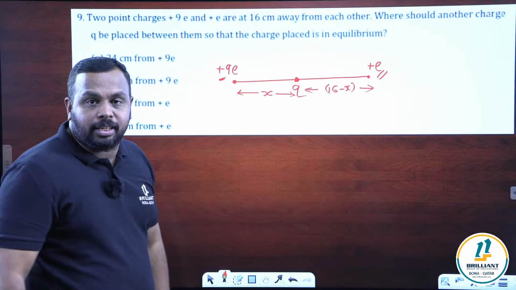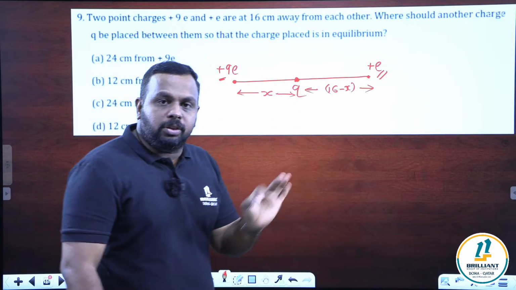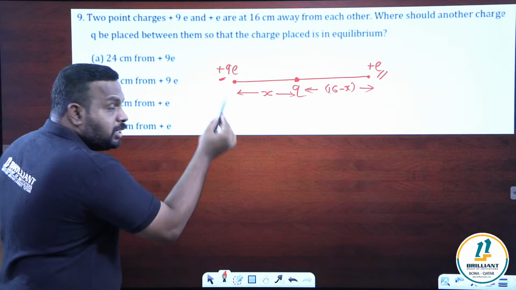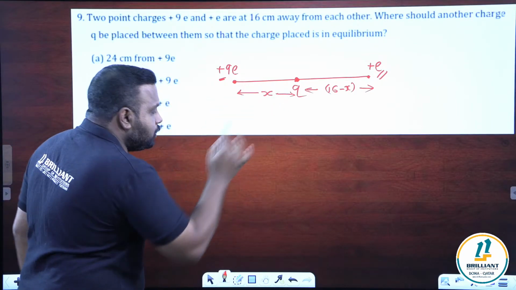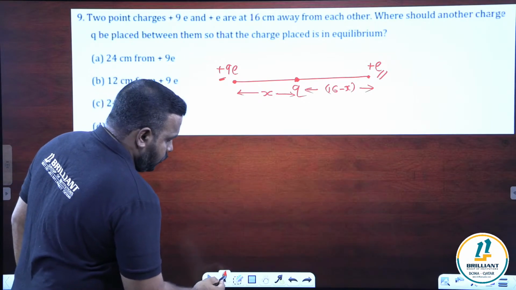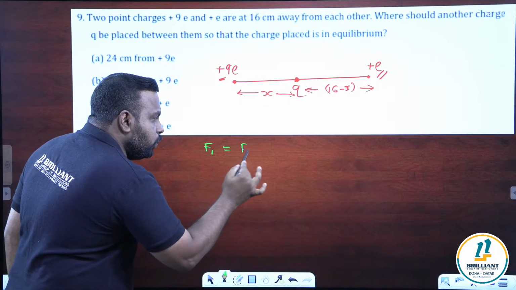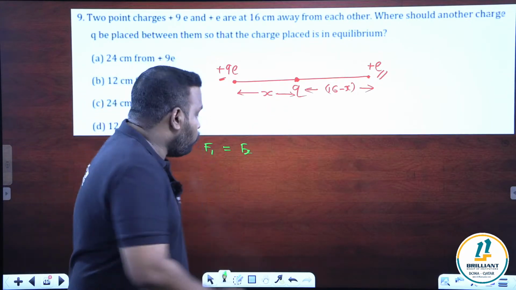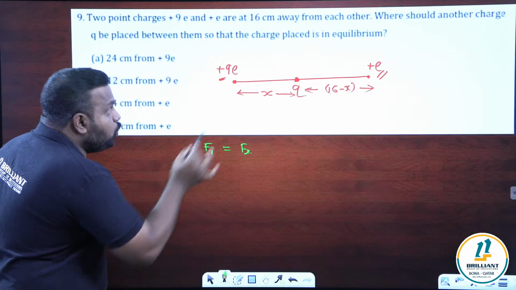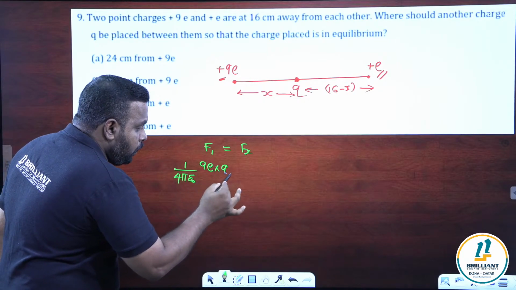Now we can write the force. What is the force formula? Coulomb's law directly: F is equal to 1 by 4 pi epsilon naught Q1 Q2 by R square. What is the condition for equilibrium? For equilibrium, force 1 should be equal to force 2. So the condition is F1 is equal to F2. What is F1? 1 by 4 pi epsilon naught Q1 Q2. Q1 is 9E, Q2 is Q, divided by the distance.